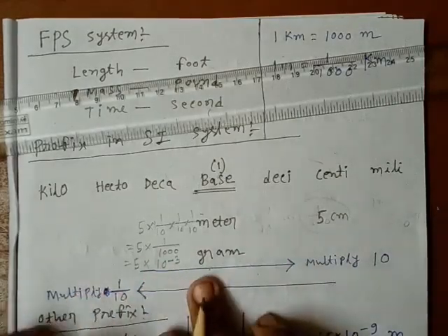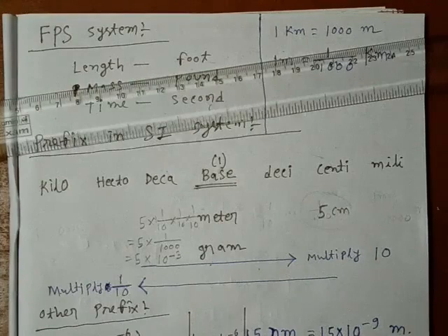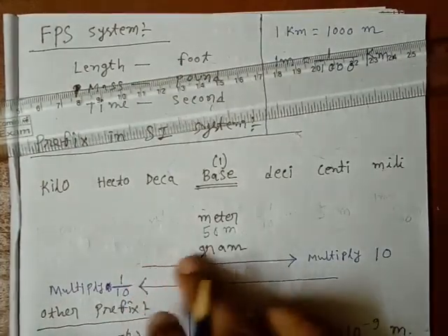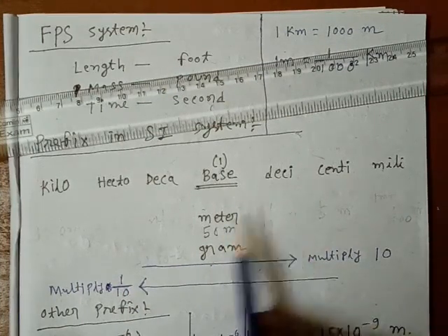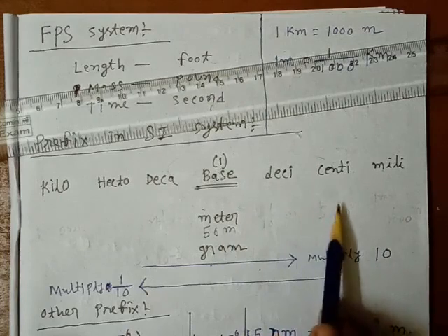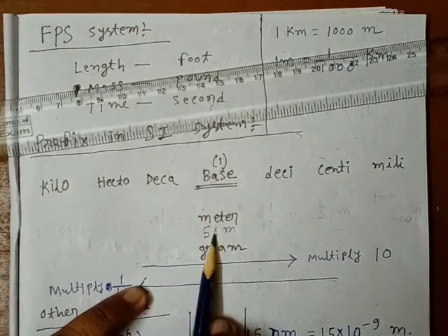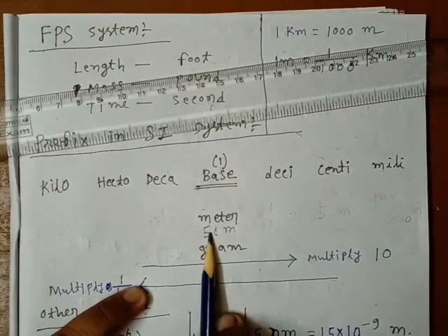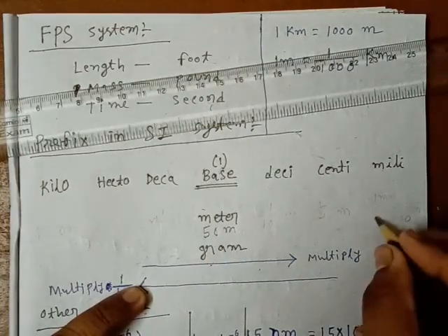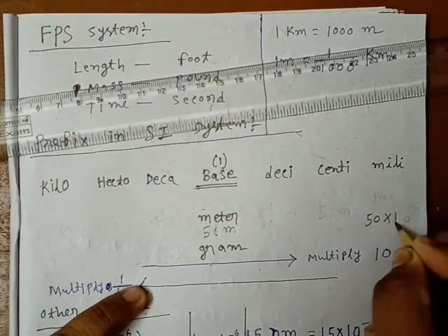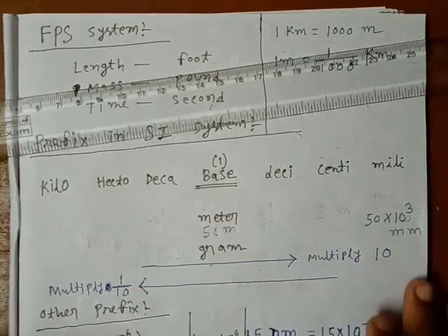Okay, so I think you have understood. Now let me give you another example. Here it is given 50 meter, I have to convert it into millimeter. So how many jumps? Meter to decimeter, centimeter, millimeter. So 3 jumps. And to convert from this side to this side, that means left to right, I have to multiply by 10. So I have to multiply it by 3 tens. So millimeter will be 50 multiplied by 10 cube millimeter. I think you have understood.